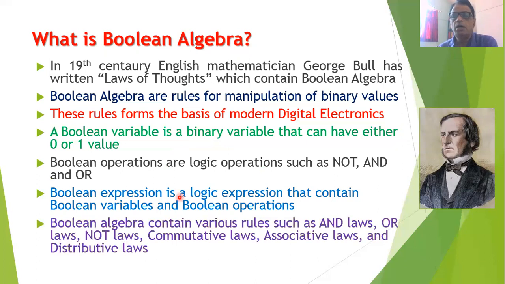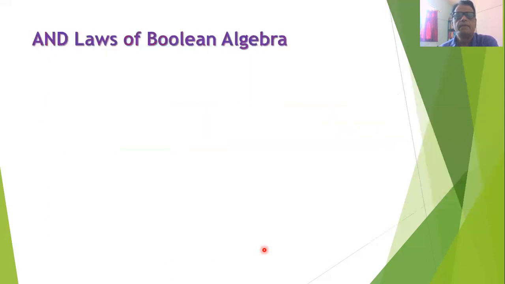In Boolean algebra, there are various laws, called AND laws, OR laws, NOT laws, commutative laws, associative laws, and distributive laws. In this session, we will be discussing AND laws, OR laws, NOT laws, commutative laws, and associative laws. Distributive laws will be discussed in another session. So let us start with the AND laws of Boolean algebra.